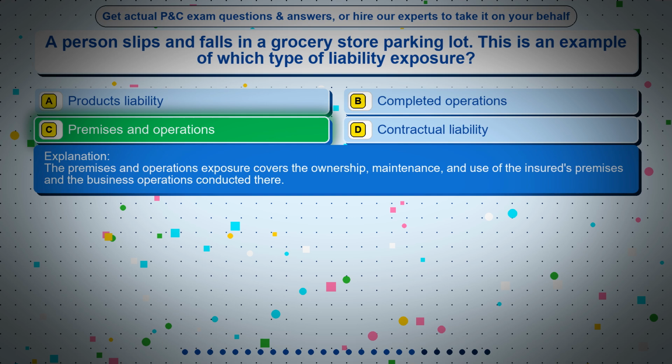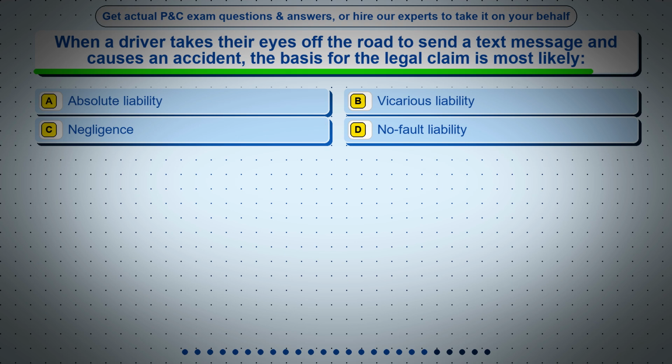The premises and operations exposure covers the ownership, maintenance, and use of the insured's premises and the business operations conducted there. Question 20. When a driver takes their eyes off the road to send a text message and causes an accident, the basis for the legal claim is most likely: option A, absolute liability; option B, vicarious liability; option C, negligence; option D, no-fault liability.